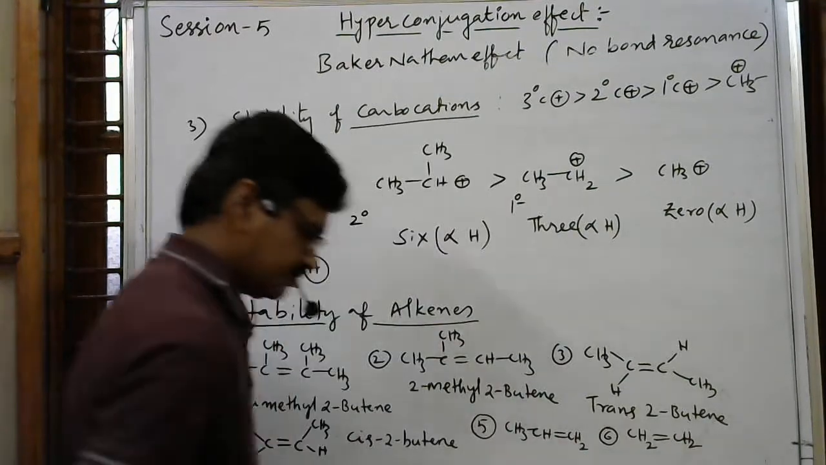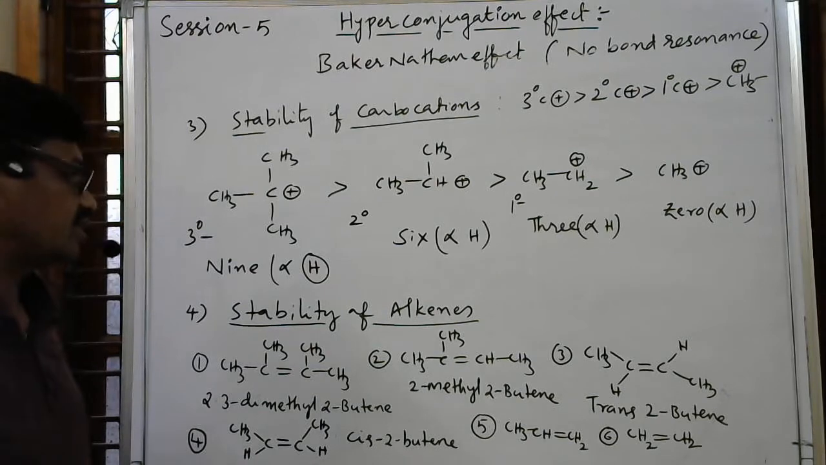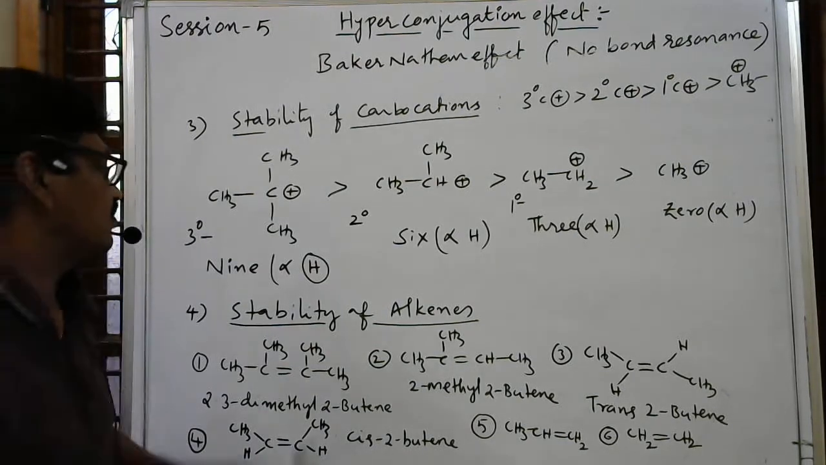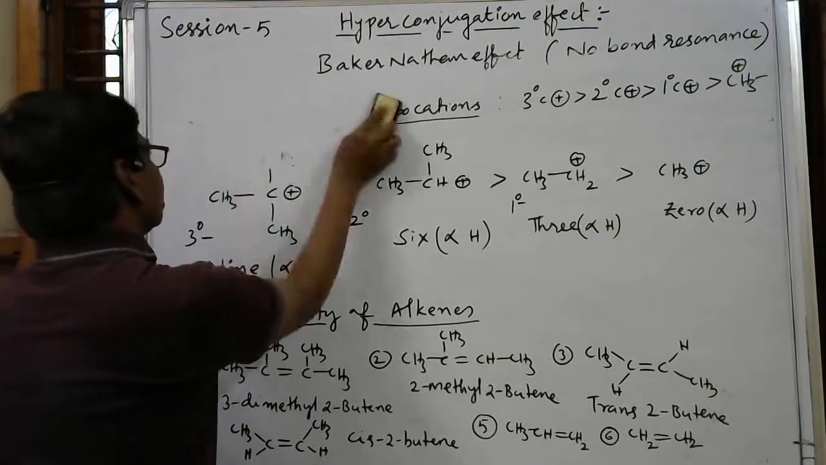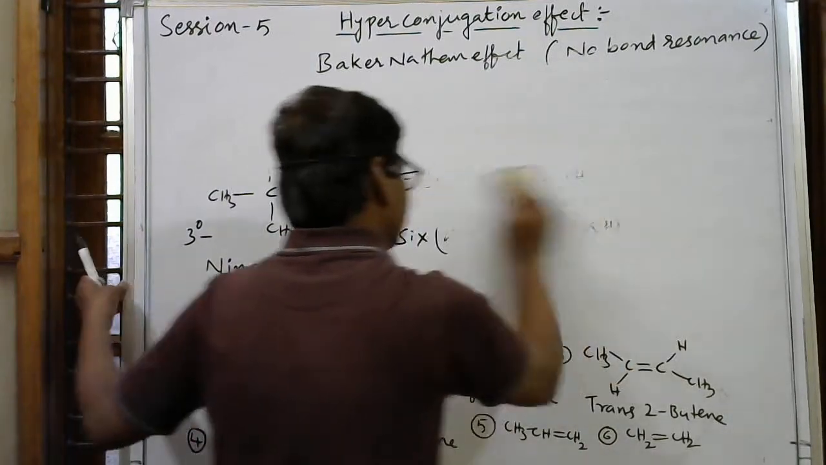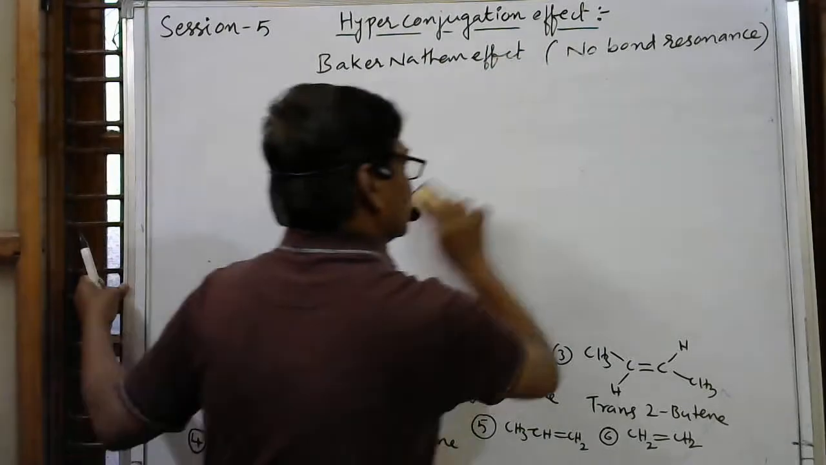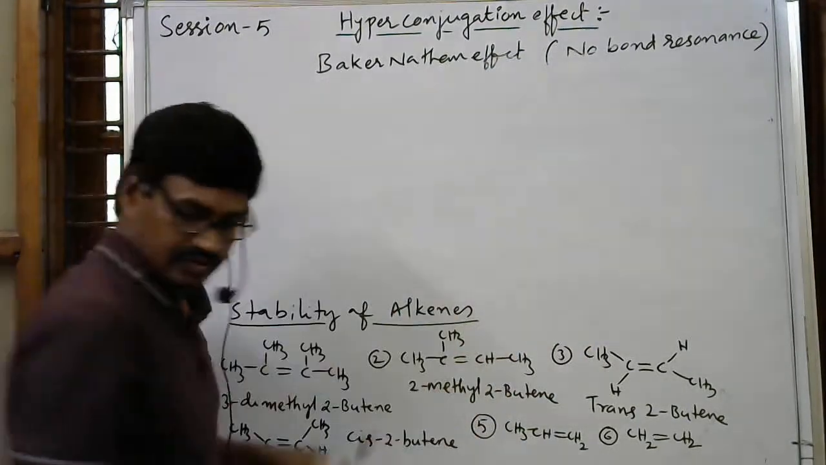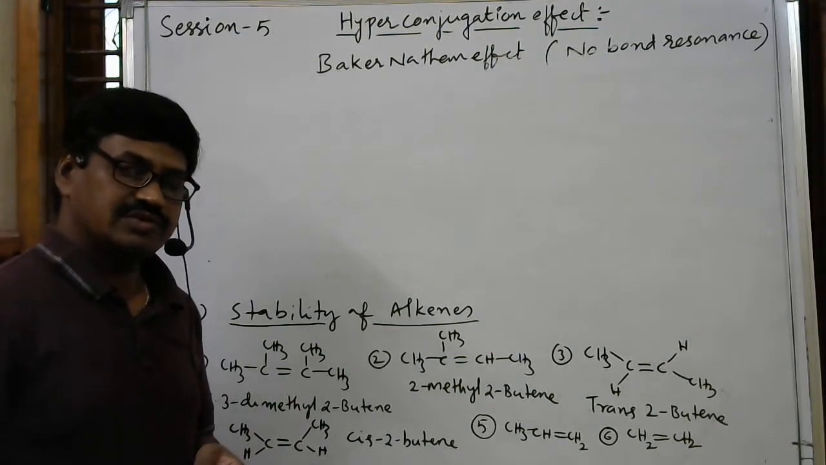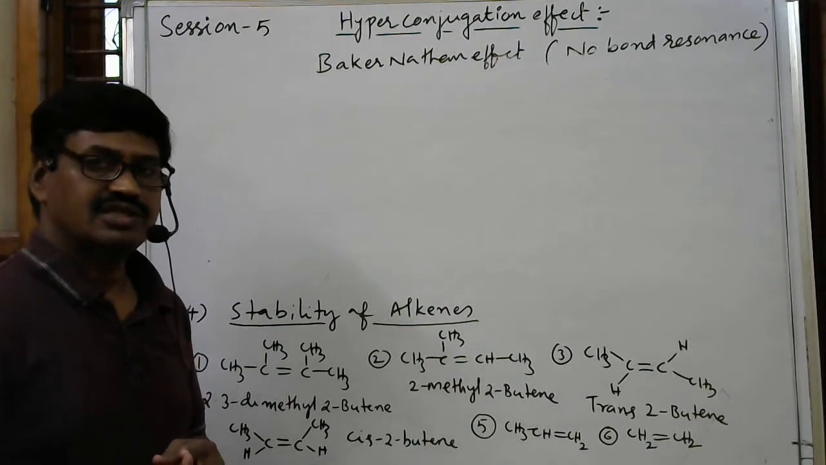This is ethene. So what is the order of stability of these alkenes? The order of stability of these alkenes is based on their hyperconjugation resonance forms. How many can we expect for each and every molecule? We have to think. More number of hyperconjugation resonance forms means it is more stable. Less number of hyperconjugation resonance forms means it is less stable.